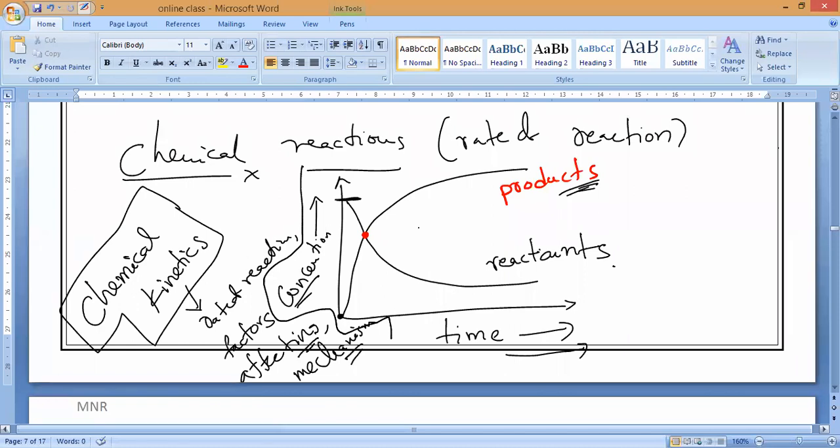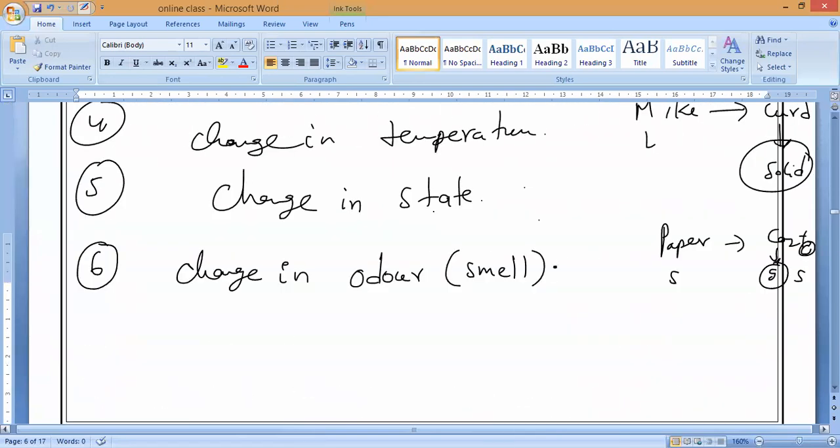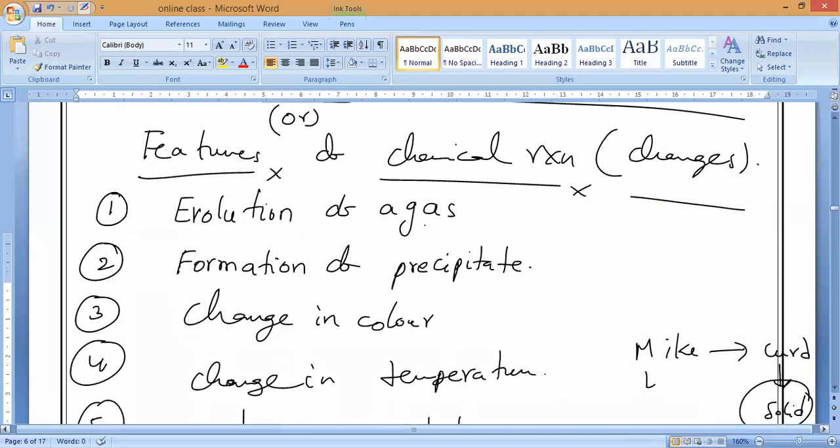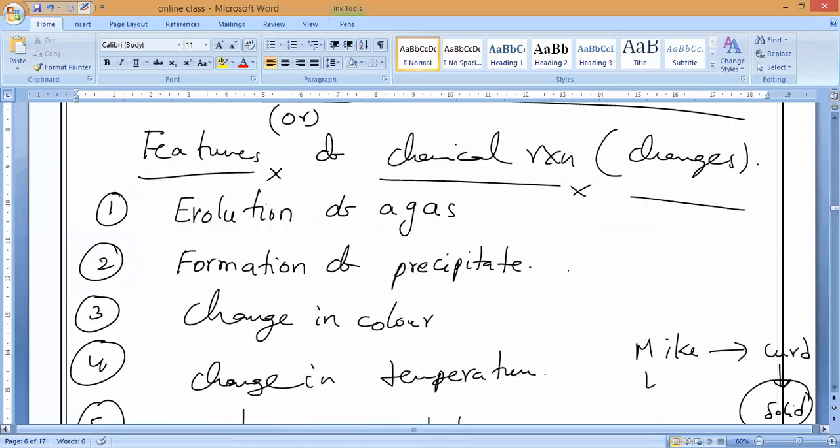These are the features, also called characteristics, of chemical reactions. If it is a chemical change, we can observe and characterize some changes that occur.